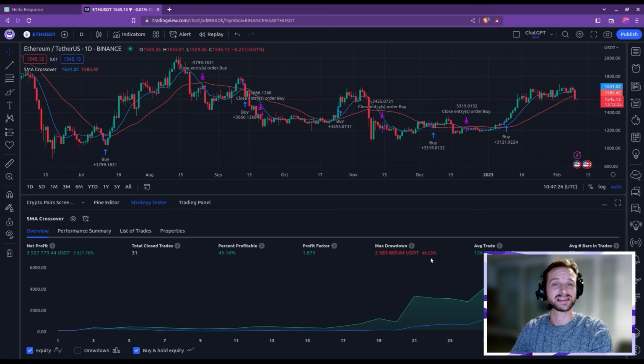So maybe we can ask ChatGPT to improve that and follow his advice of coupling the SMAs of this strategy with another indicator. Maybe you remember that it is suggested before to couple with the RSI or Bollinger Bands.